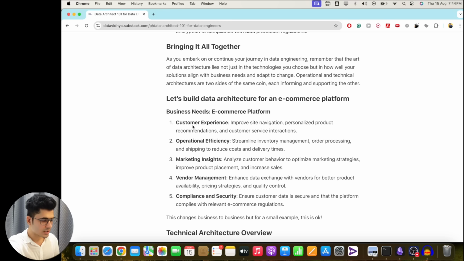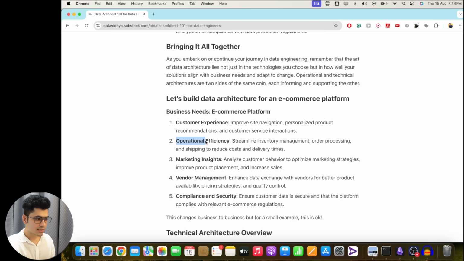In this case, the first goal is customer experience: improve site navigation, personalized product recommendation, and customer service. Simple to understand. We want to improve the overall site navigation, how customers interact with the application. We also want to build the recommendation engine and customer service interaction, and integrate that. This is the customer experience.